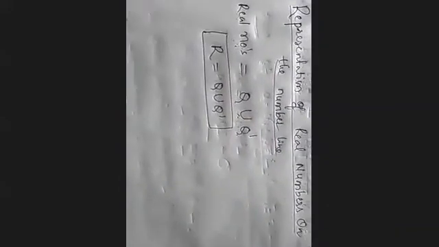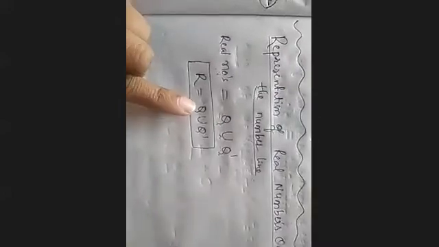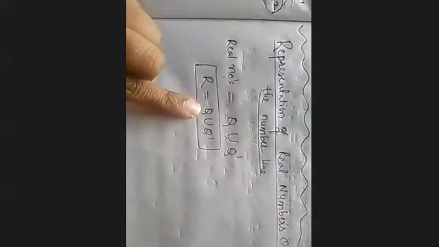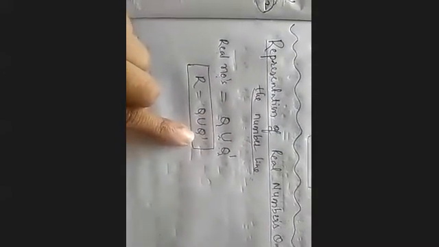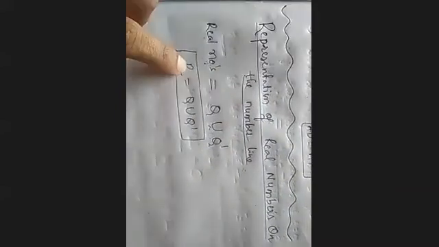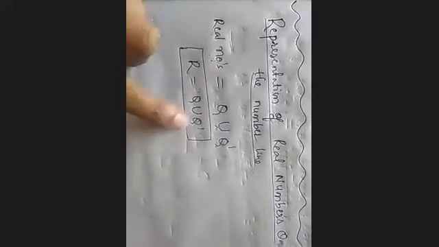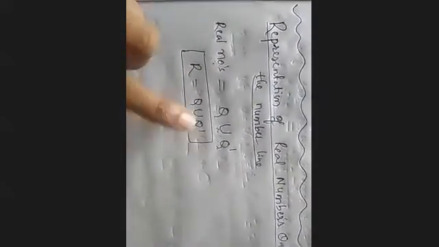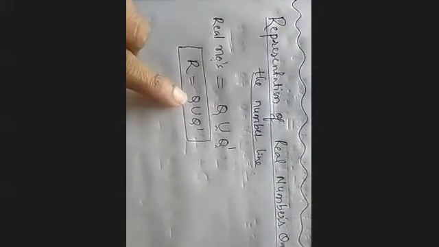As I discussed, we already completed how to represent rational numbers on the number line and how to represent irrational numbers on the number line. Now we are in representing real numbers on the number line. You know these two already, right? You know how to represent rational numbers on the number line.